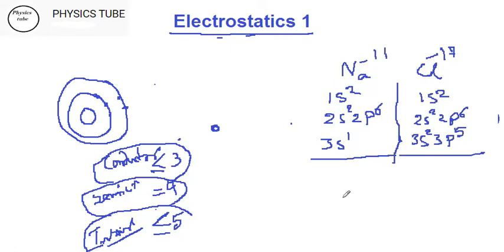You can verify for any atom with any atomic number, distribute the electrons and find out the exact number of electrons in the outermost shell. If it is up to and equal to 3, it is a conductor, so sodium is a conductor. And any number equal to or greater than 5 in the outermost shell is an insulator, and chlorine is of course an insulator. So these are the three structures we first talked about, and this knowledge will carry forward everywhere in the whole syllabus, not only in electrostatics but in other chapters too.